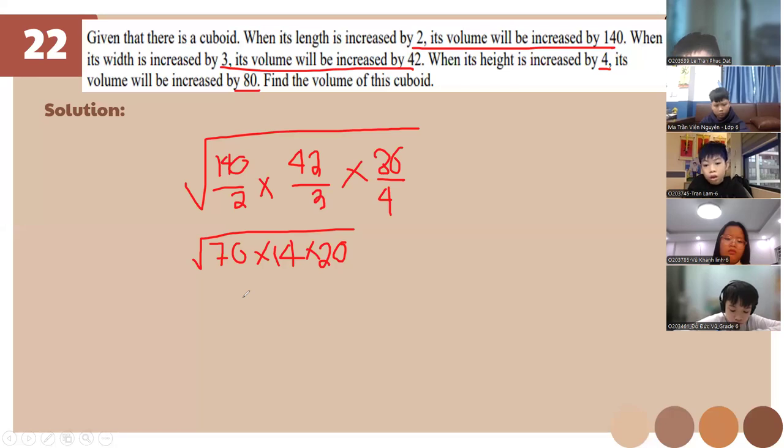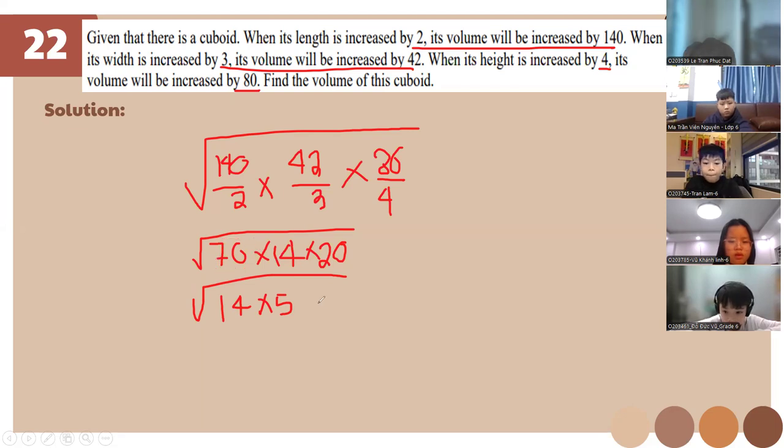So if you multiply this one, class, 14 times 70 is 16800. But okay. Class, do you know that 70 is actually 14 times 5? Am I right? Yes.